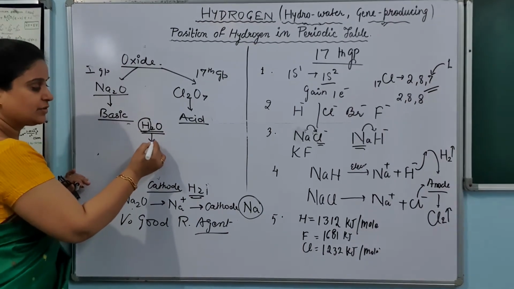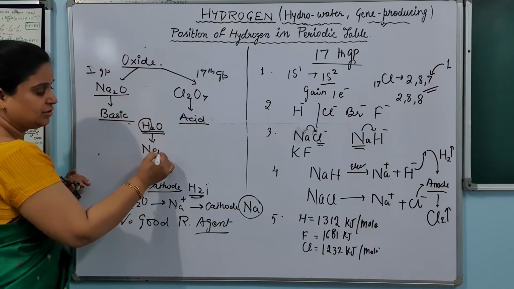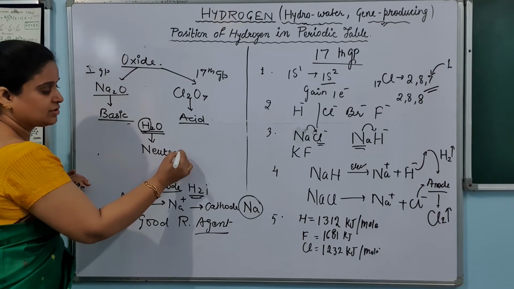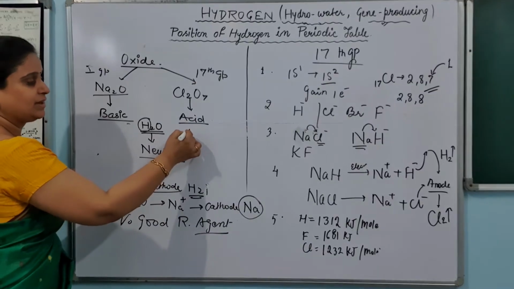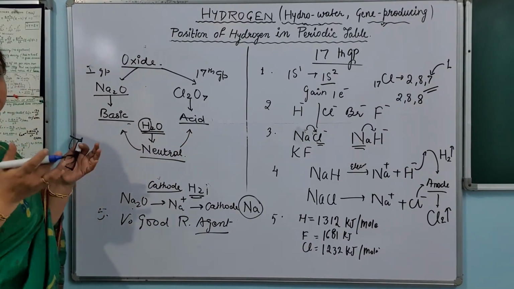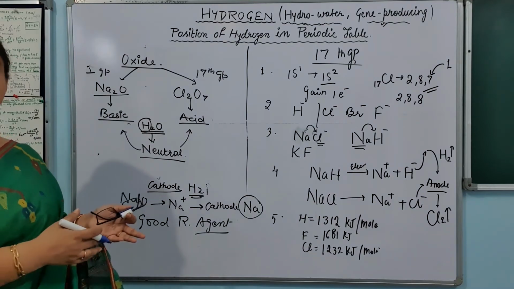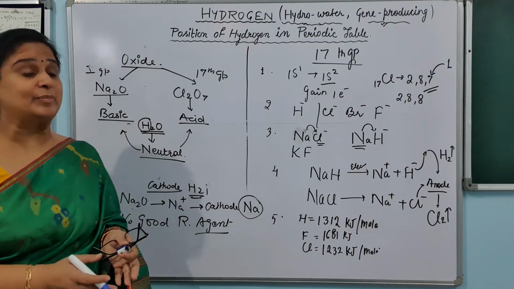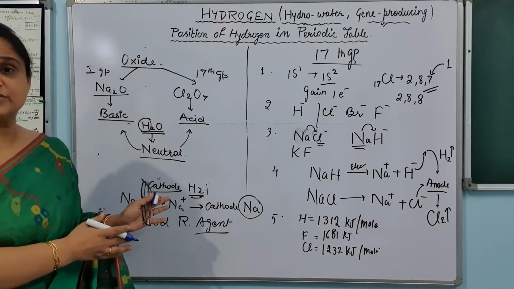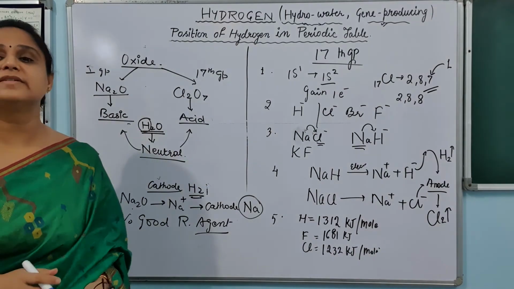And what is the nature of this water? It is neutral. So its oxide resembles neither acid nor base. It is neutral in nature. So this property of hydrogen is not resembling first group elements or 17th group elements.